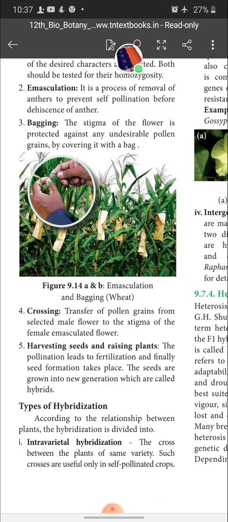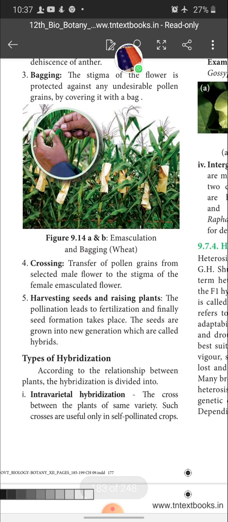Next one is crossing. Transfer of pollen grain from the selected male flower to the stigma of the female emasculated flower. Now we have to transfer the pollen grain of the desirable male flower to the stigma of the emasculated female flower. What is emasculated? The female flower plants possess male parts also.